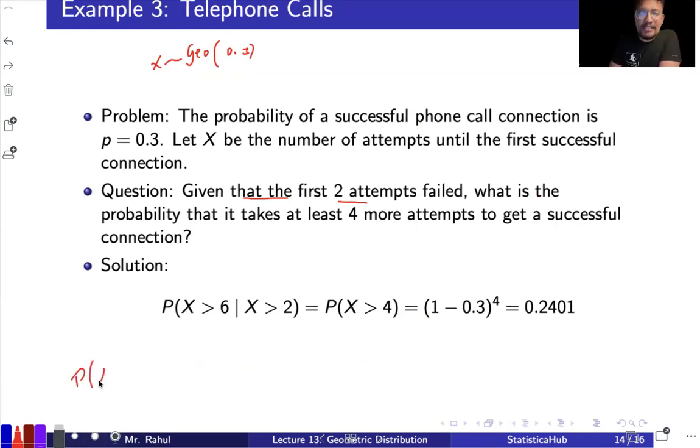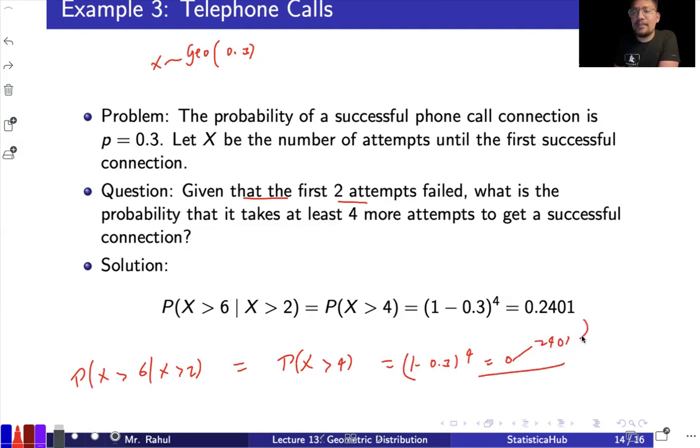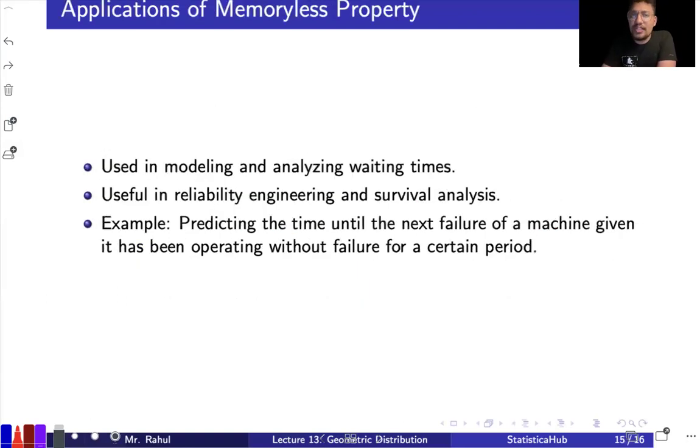So probability X is greater than 6 given X is greater than 2. That comes out to be probability X is greater than 4, which is (1 minus 0.3) raised to the power 4, that is 0.2401. Okay, so these are some examples based on the most generic form, the memoryless property.